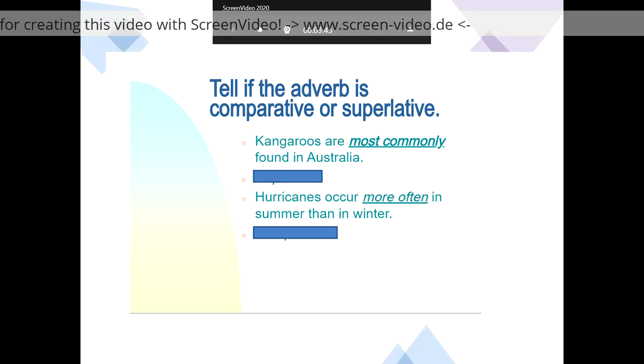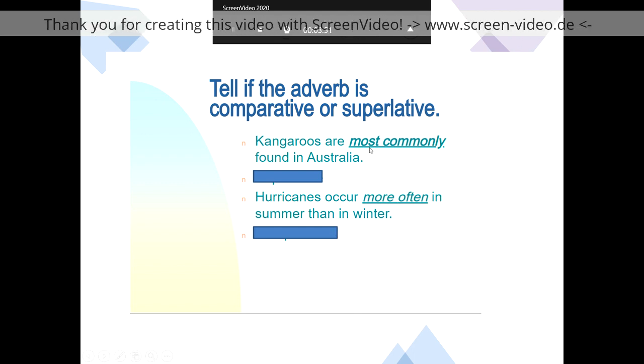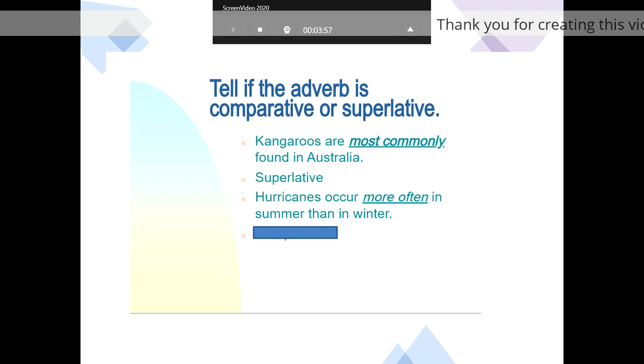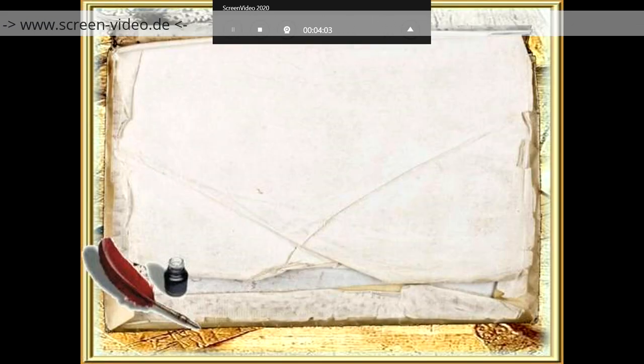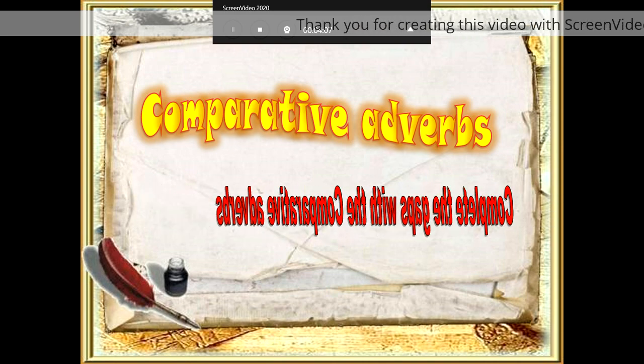Tell if the adverb is comparative or superlative. Most commonly, it will be most, so superlative. More often, more, it will be comparative. He's asking you now to complete with the comparative adverbs.